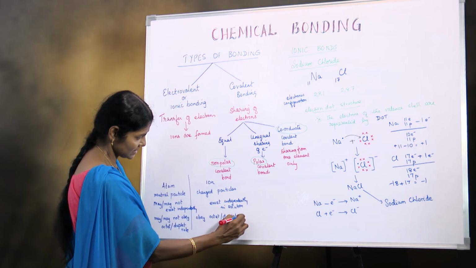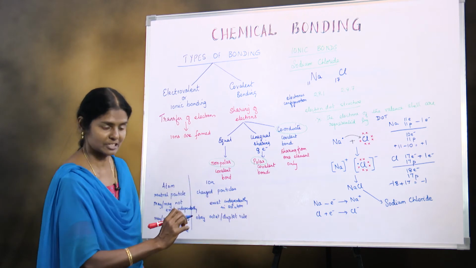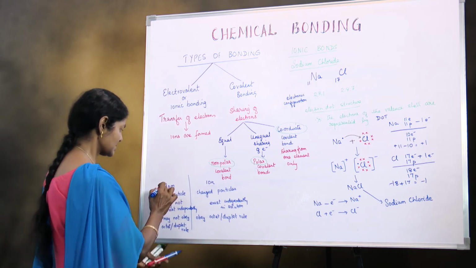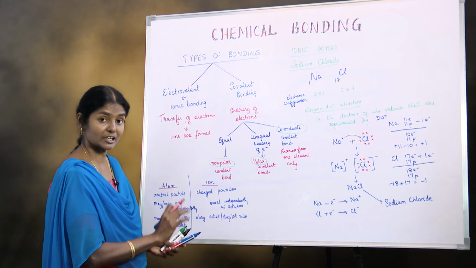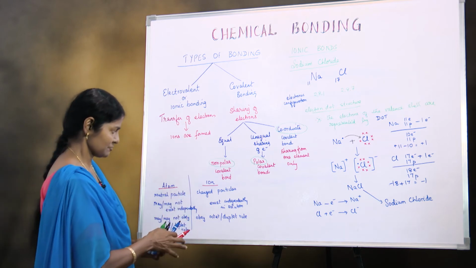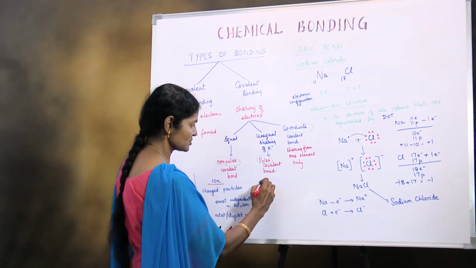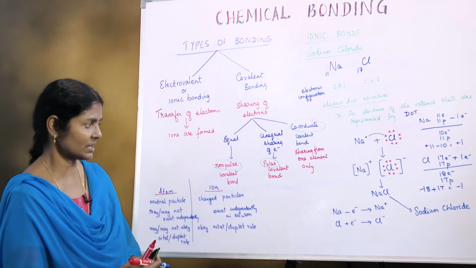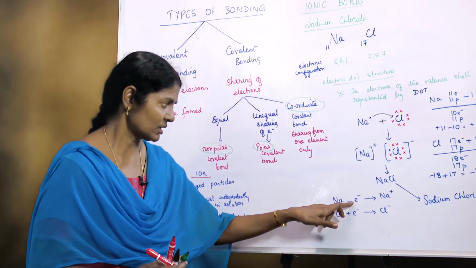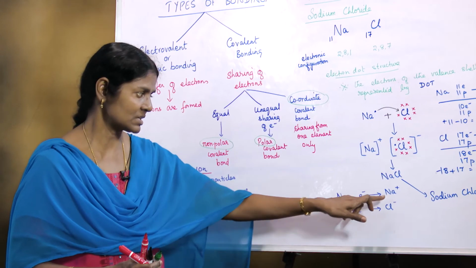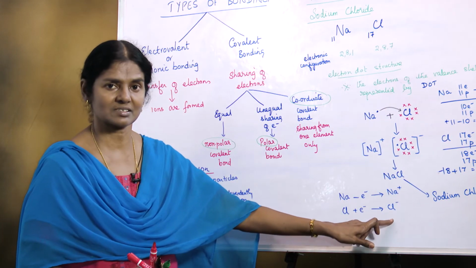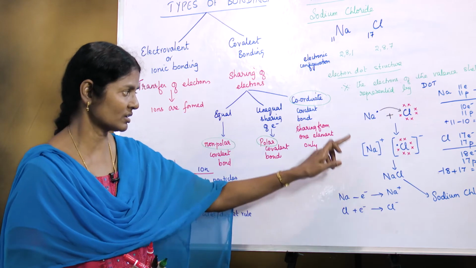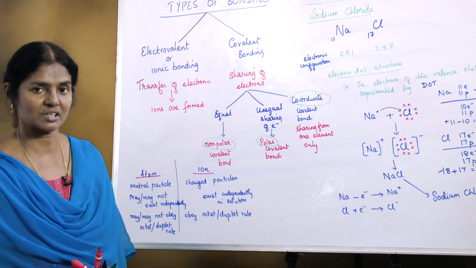So these are the important differences between an atom and an ion, and ions can be of different types, positive and negative. Also we should remember about oxidation and reduction here. Loss of electron is oxidation and gain of electron is reduction. Both these things happen during an ionic bond formation.